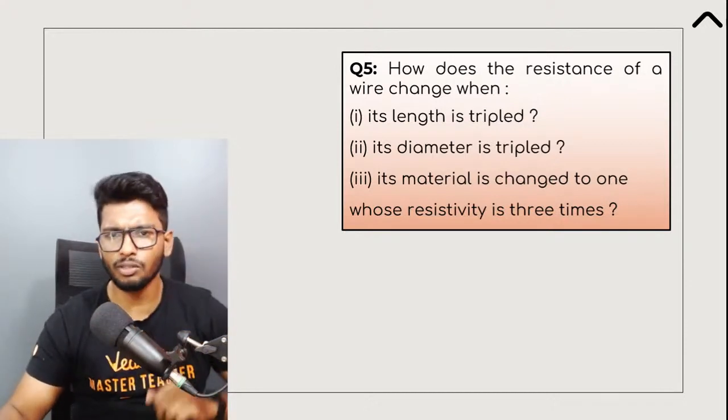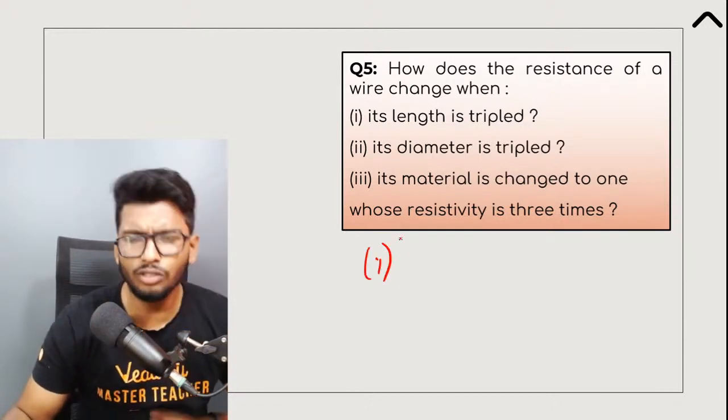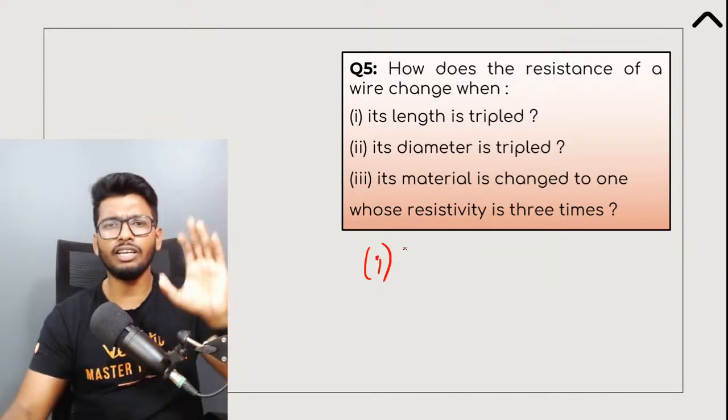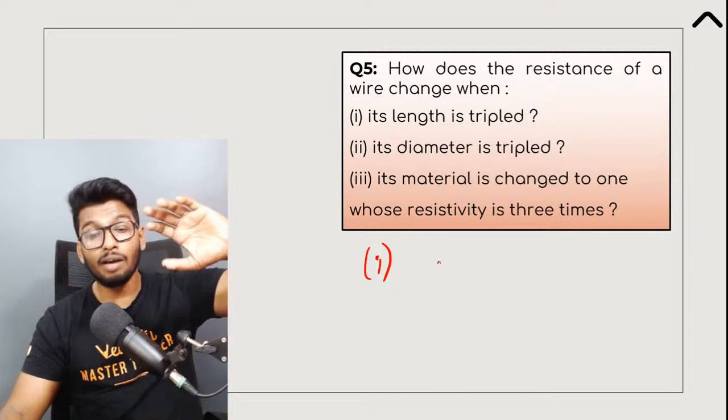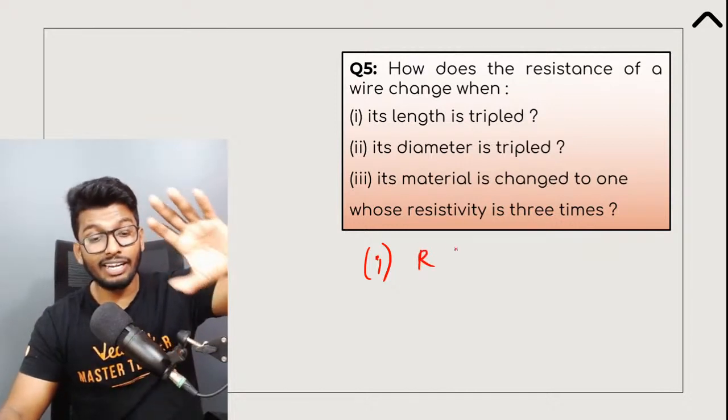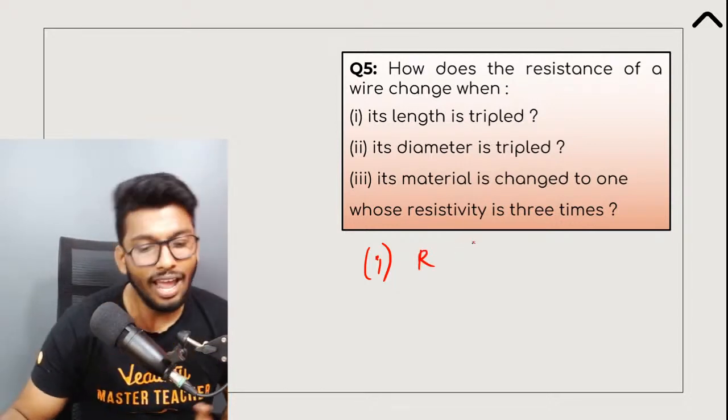Okay, let's start with the first part of the question. It's a 3-mark question, so answer it very carefully. What would happen if the length is tripled? What would happen to the resistance if you increase the length by 3 times?